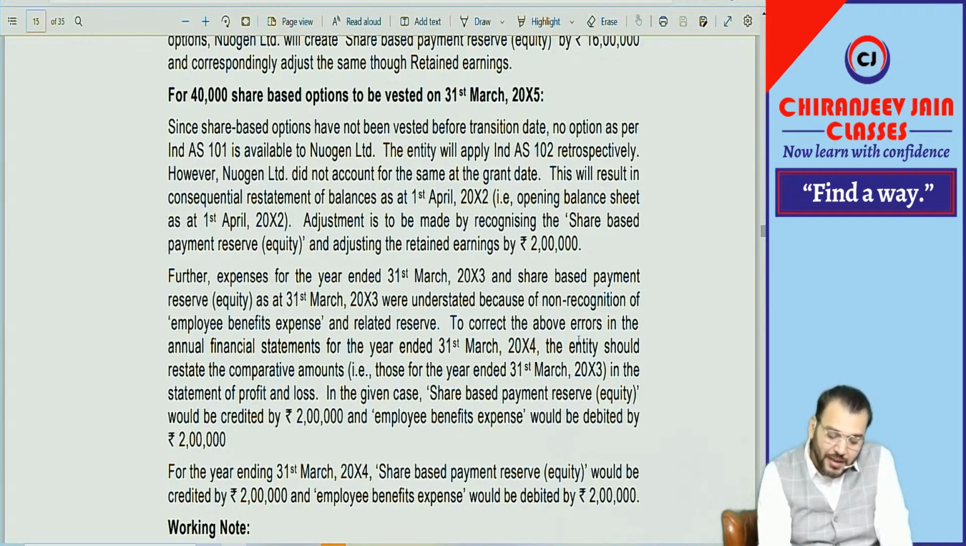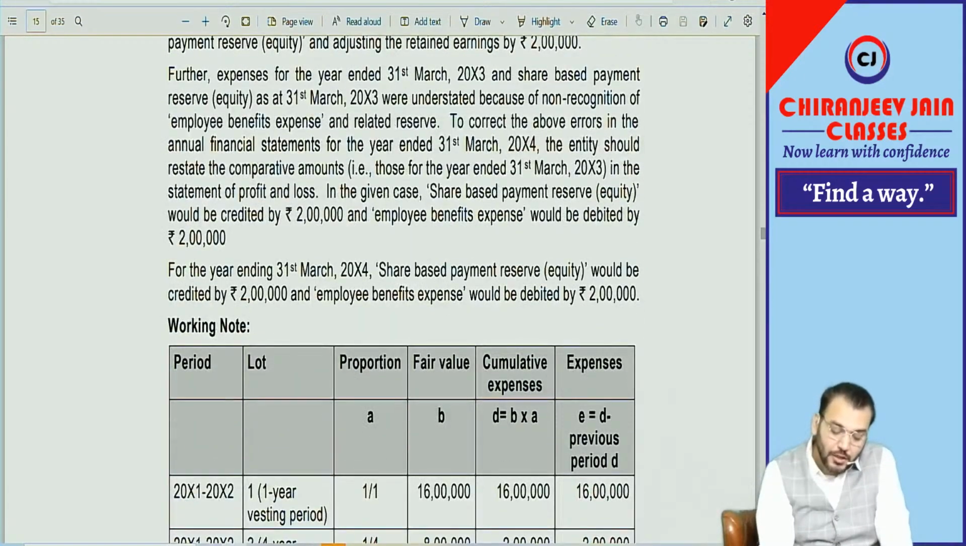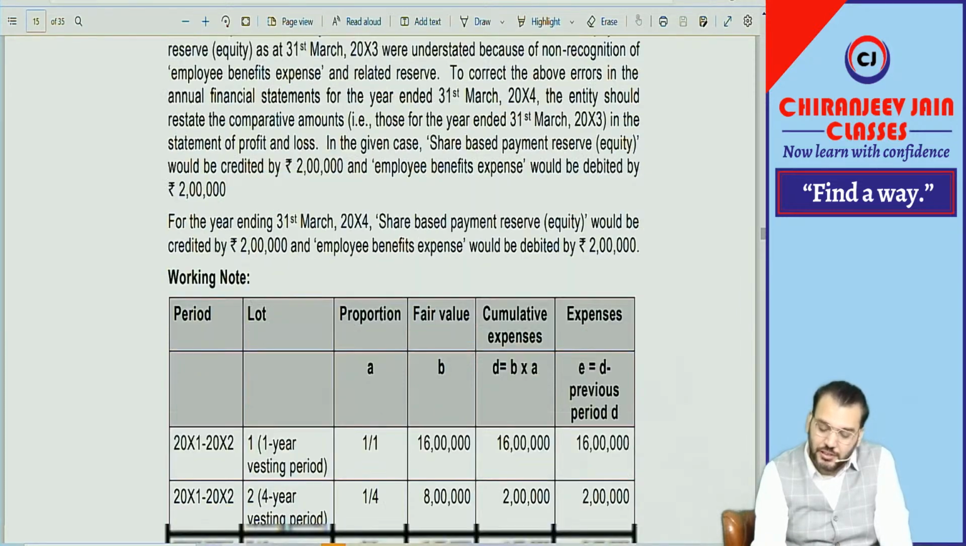To correct the above error in the annual financial statements for the year ended 31st March 2004, entities should restate the comparative amount in the statement of P&L. In the given case, the share-based payment reserve would be created by 2 lakh and ESOP expense would be debited by 2 lakh. That only we have done. For the year ended 31st March 2004, the share-based payment reserve would be credited by 2 lakh and ESOP expense would be debited by 2 lakh. This only we have done.